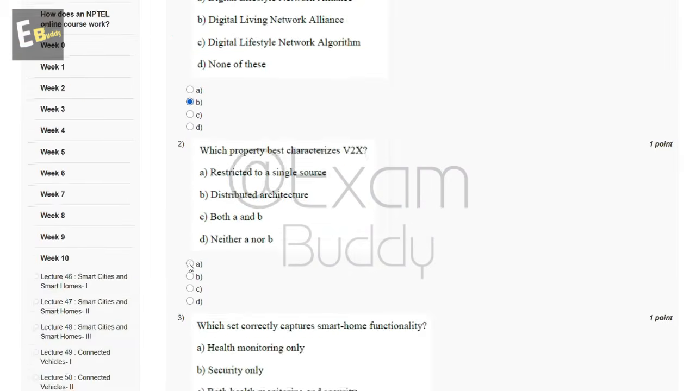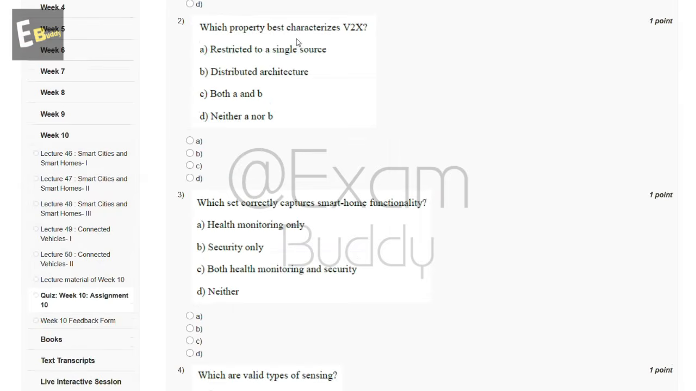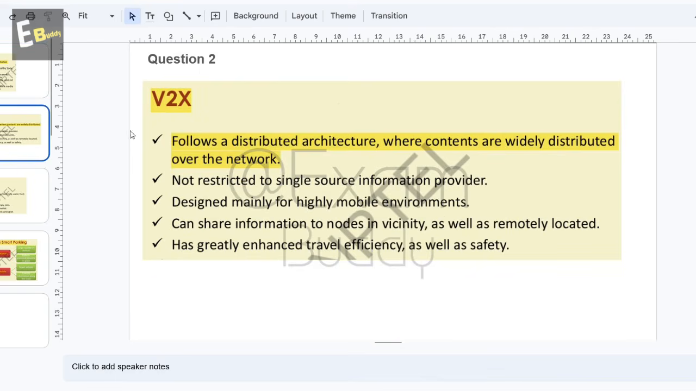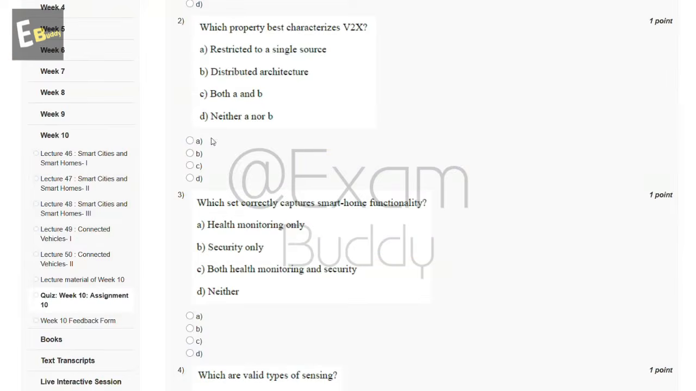Now the second question is: which property best characterizes V2X? So these are the options, and now let's check the answer of our second question. V2X follows a distributed architecture where contents are widely distributed over the network. So the answer of our second question is B.